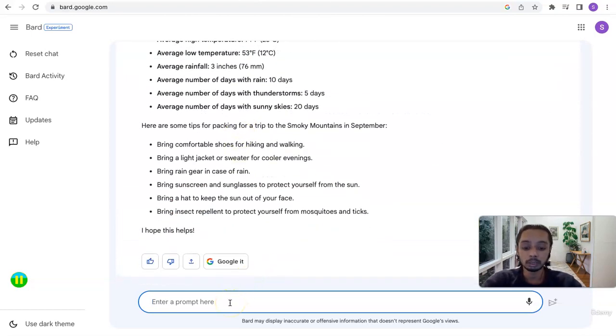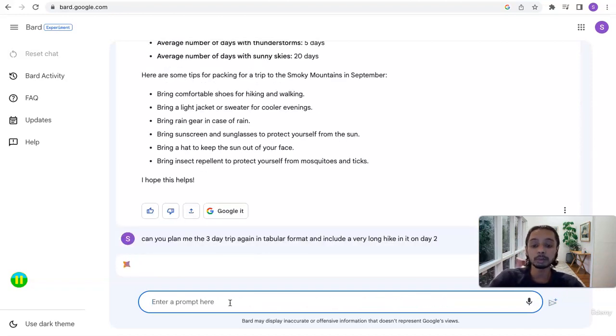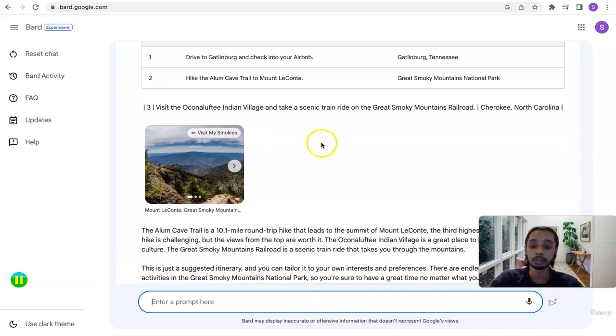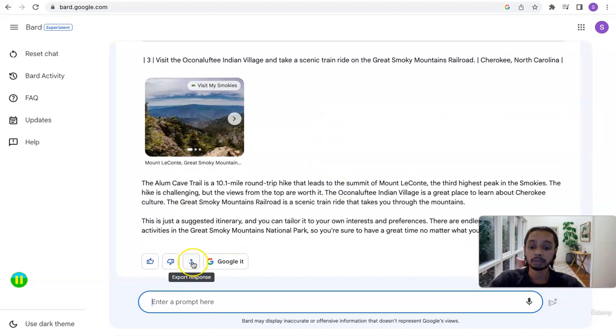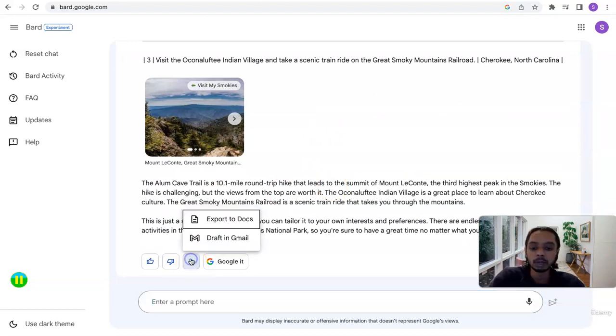Okay, can you plan me the 3-day trip again in tabular format and include a very long hike in it on day 2? So now I'm getting again very specific about what type of data I wanted to extract and what type of trip I want. I specifically said on day 2 out of 3 days I want to go on a big hike. So now it would have given us that information in a tabular format. Now I can say export response and I will have the data in Docs or Gmail as I wanted.